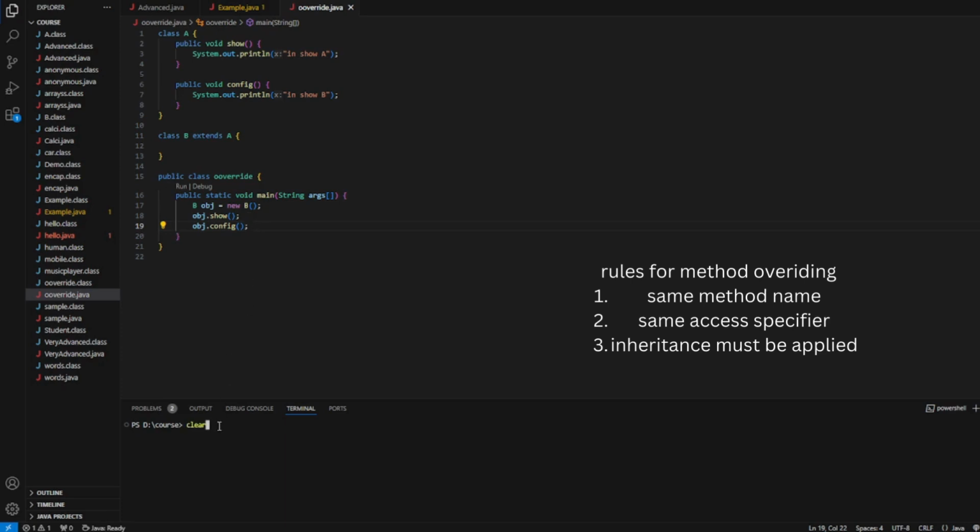Yes. Since B has inherited all the methods which are in class A, it gets executed, so there wouldn't be a problem.